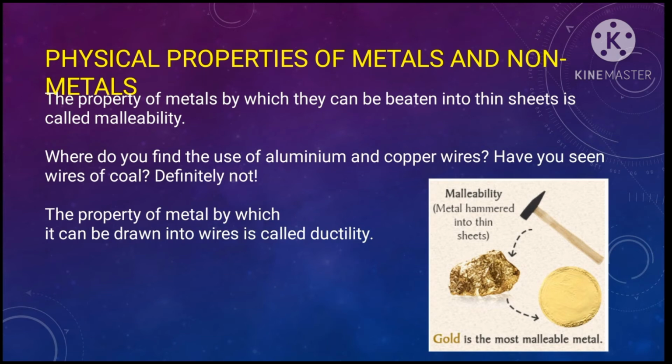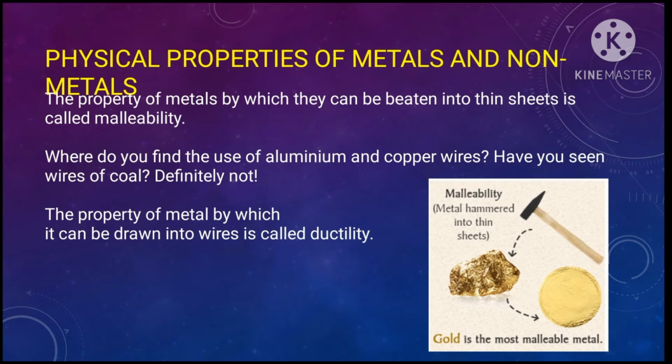So there are two properties of metals and non-metals. First is physical, second is chemical. So let us first discuss the physical properties of metals. The first property of metal, that it can be beaten into thin sheets, is called malleability. As you can see in the picture, a gold piece is hammered with a hammer. So this can make a thin sheet.